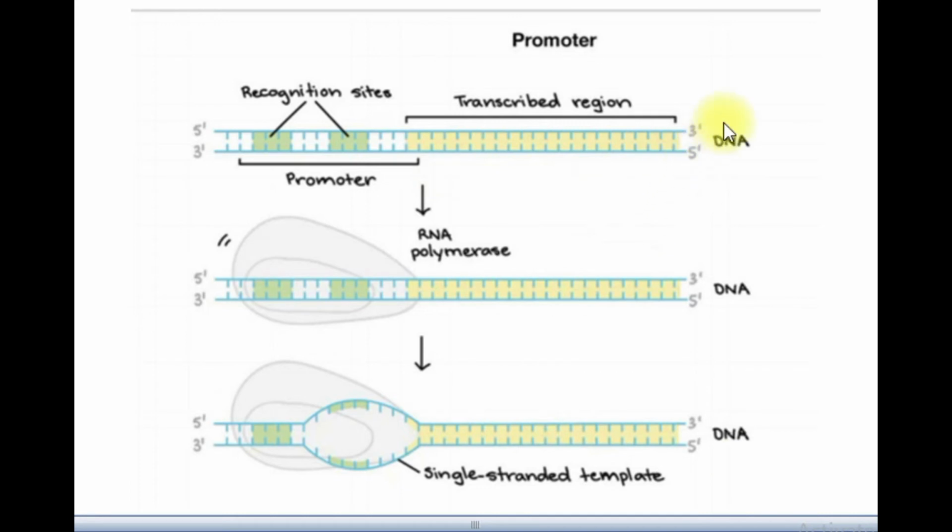Say here we are having a DNA strand. This is the DNA strand and it is a recognition site of the promoter. This is the recognition site where the RNA polymerase will come and bind. Here this is the RNA polymerase which came and bound in the promoter region. After the binding, what happens?